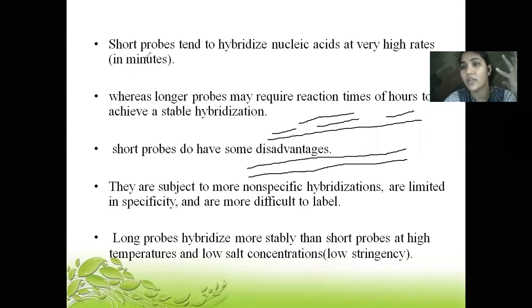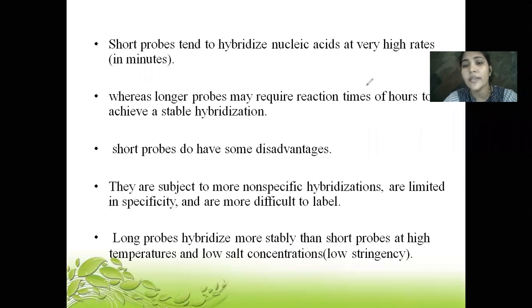So they are very specific about their action, and they bind to those particular nucleotides because they are longer. We don't face any issue with the longer probe getting attached to other parts of the target DNA. So that is what it is.